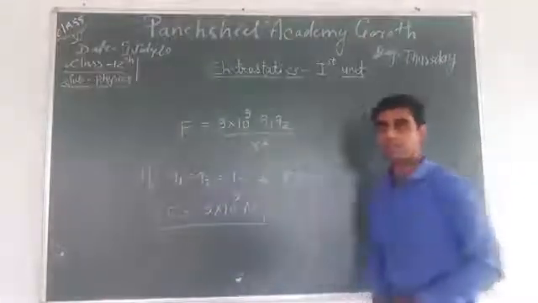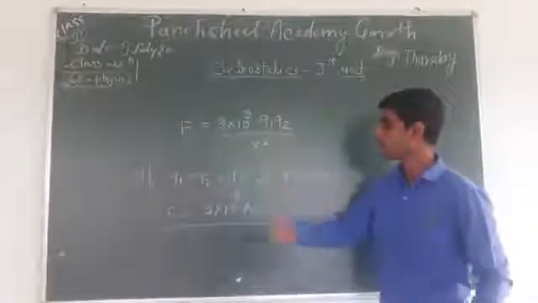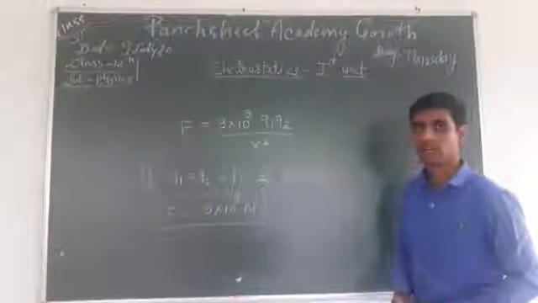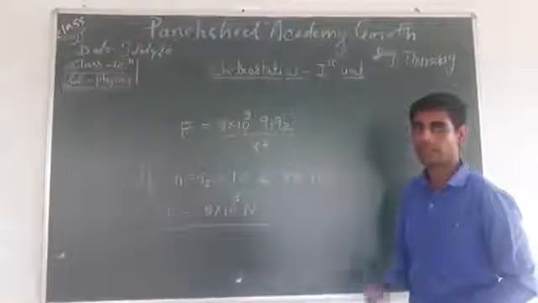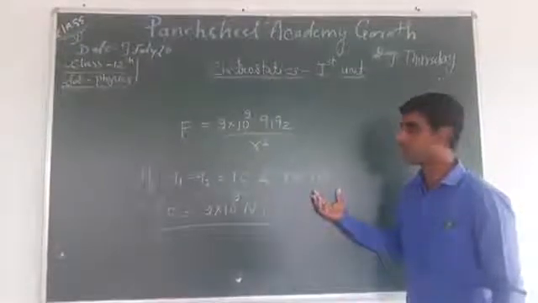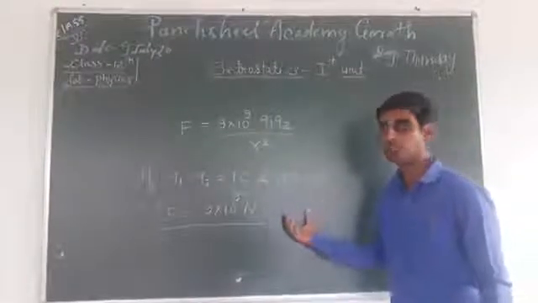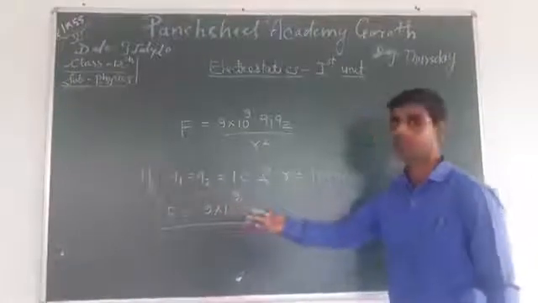What is the meaning of this? If 1 coulomb charges are separated by 1 meter distance, then the force exerted by these two charges is 9 into 10 to the power 9 newton.